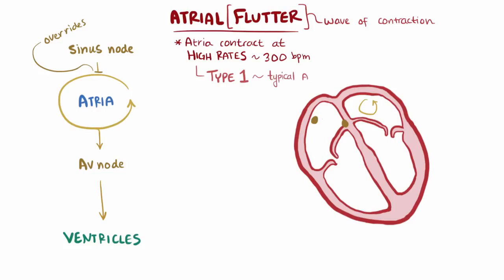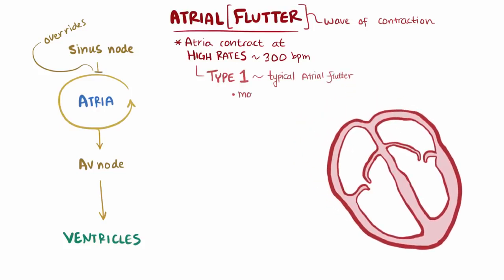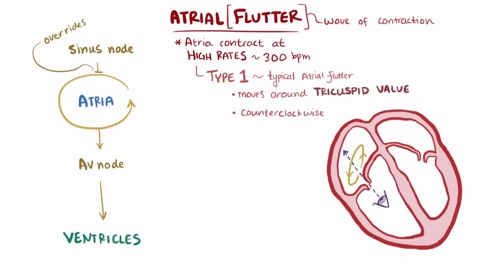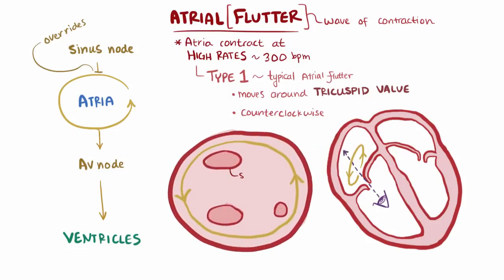Type 1, or typical atrial flutter, is more common and is caused by a single re-entrant circuit that moves around the annulus, or the ring of the tricuspid valve, of the right atrium, usually in a counterclockwise direction when viewed looking up through the tricuspid valve. Okay, so imagine that you're this eyeball looking up through the valve. You'll see the superior vena cava, or SVC, the inferior vena cava, or IVC, and the coronary sinus, or CS.